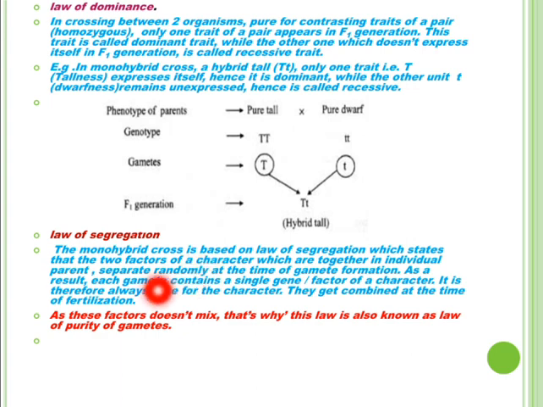As a result, each gamete contains a single allele or factor or gene of a character. It is therefore always pure for characters. They get combined at the time of fertilization. As these factors do not mix, this law is also known as the law of purity of gametes.